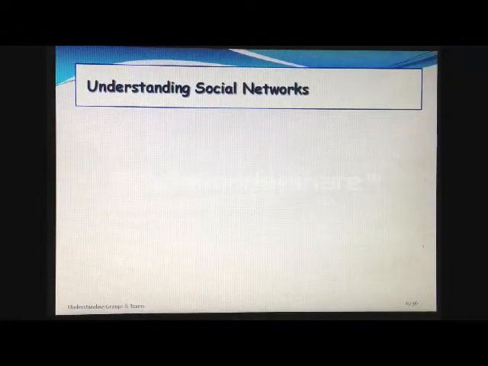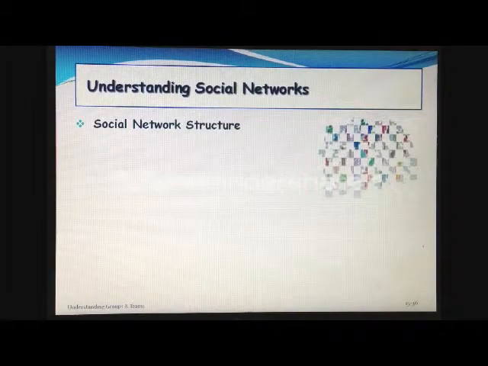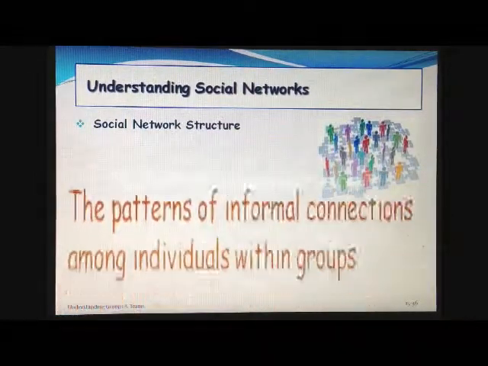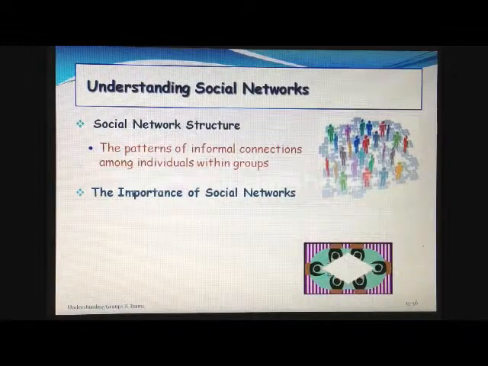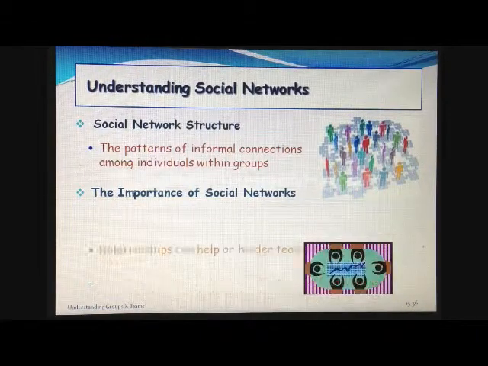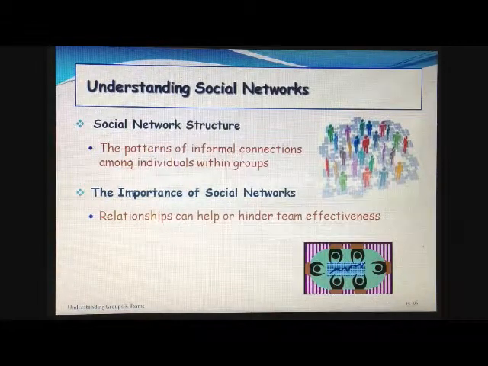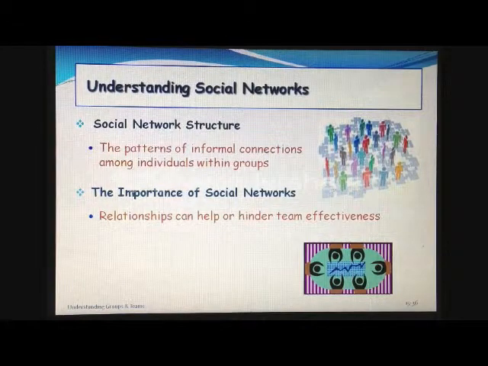The last topic is understanding social networks. What is social network structure? It is the patterns of informal connections among individuals within groups. What are the importance of social networks? Groups' informal social relationships can help or hinder its effectiveness. For instance, research on social networks has shown that when people need help in getting a job done, they'll choose a friendly colleague over someone who may be more capable.